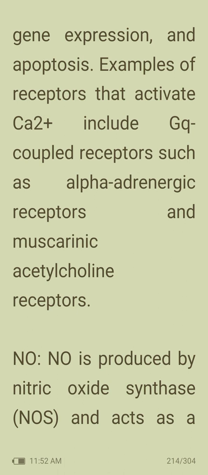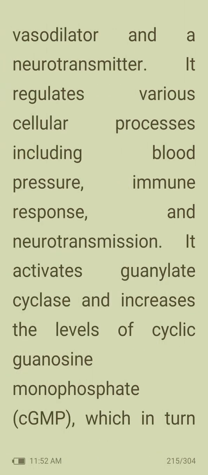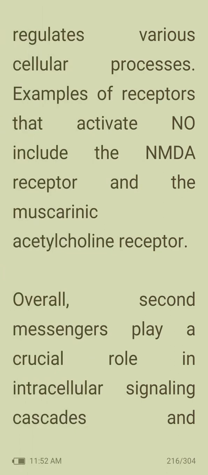Then nitric oxide. Nitric oxide is produced by nitric oxide synthase and acts as a vasodilator and a neurotransmitter. It regulates various cellular processes including blood pressure, immune response, and neurotransmission. It activates guanylate cyclase and increases the levels of cyclic guanosine monophosphate, which in turn regulates various cellular processes. Examples of receptors that activate NO include the NMDA receptor and the muscarinic acetylcholine receptor.